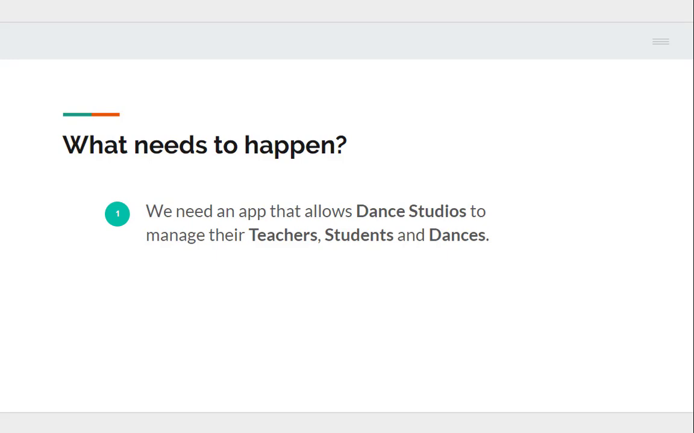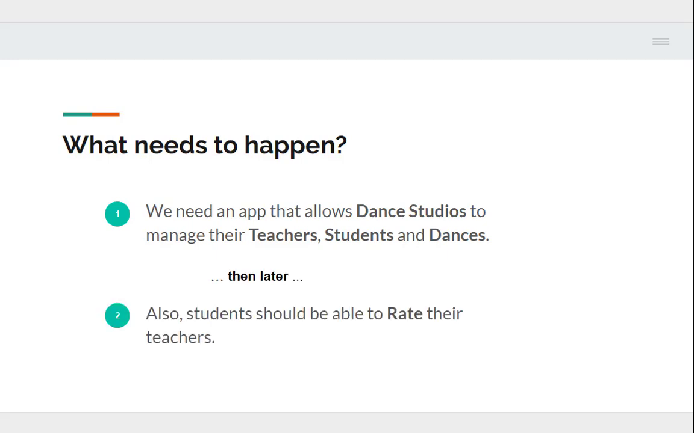This is a description of what needs to happen. Notice that it does not say anything about how to create this app. It does not specify the language, platform, or anything else about how. It just describes an app that allows studios to manage teachers, students, and dances. That's it. Later, we might decide that we also want the students to be able to rate their dance teachers.